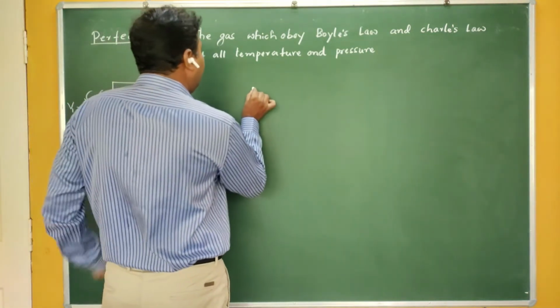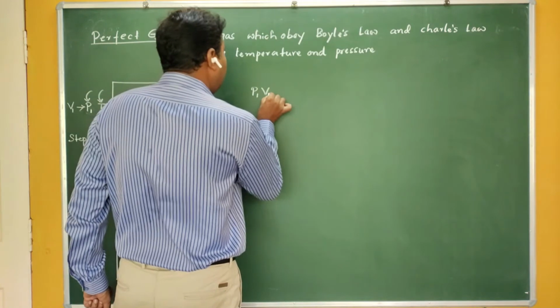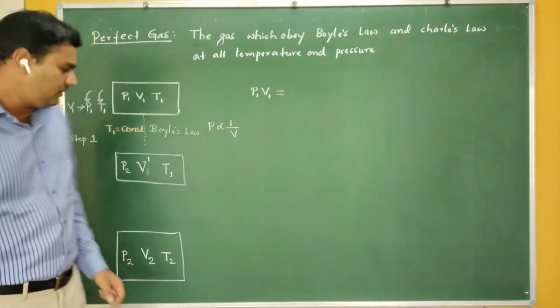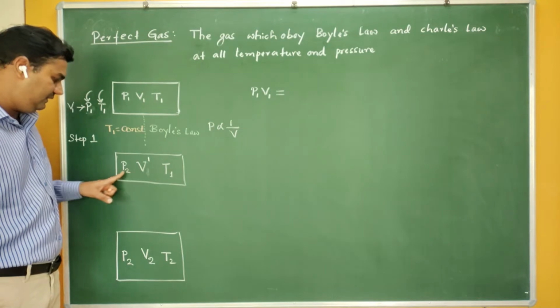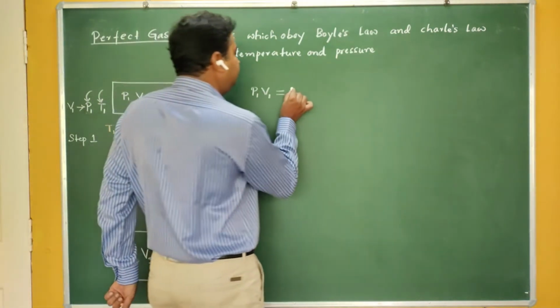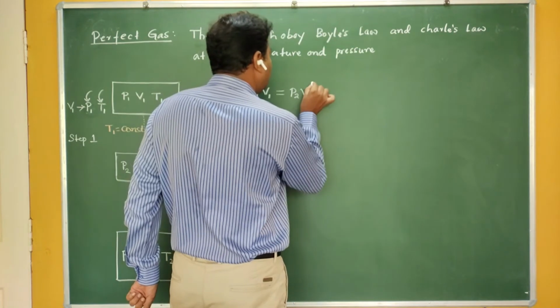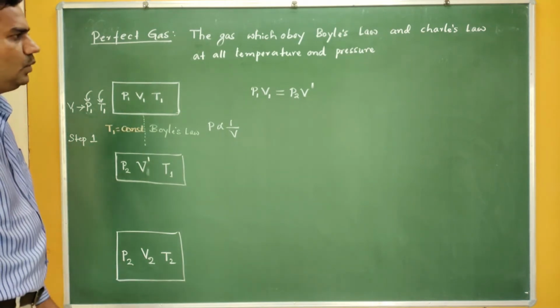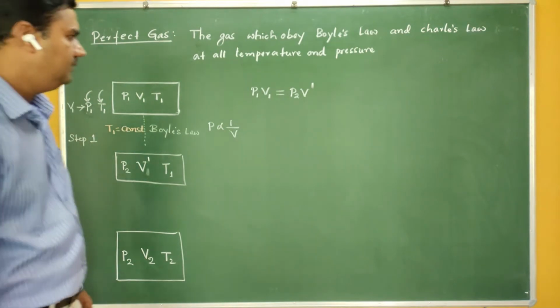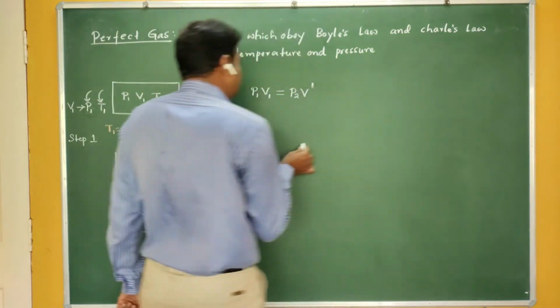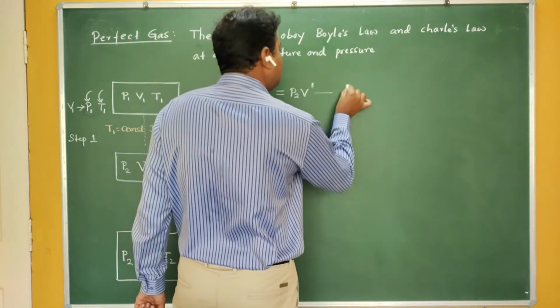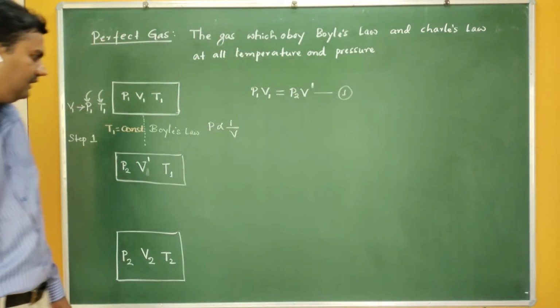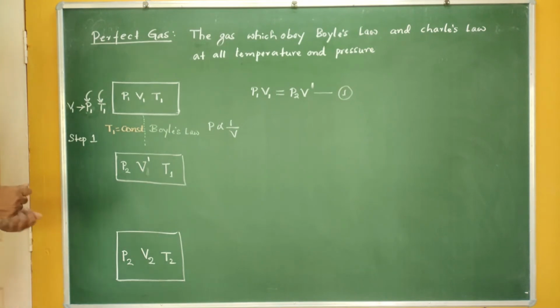So therefore, here initially, what is the pressure? Your pressure is P1, your volume is V1. That should be equal to the product of pressure and volume at the final stage. In this stage, what is the pressure? Your pressure is P2, and your volume is V dash. If I use the mathematical form of Boyle's law, then I will get P1 V1 is equal to P2 V dash. Let me call it equation 1. So you are getting equation 1 in this first step by applying Boyle's law.